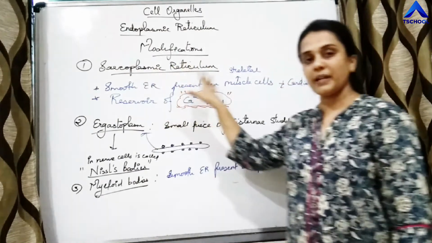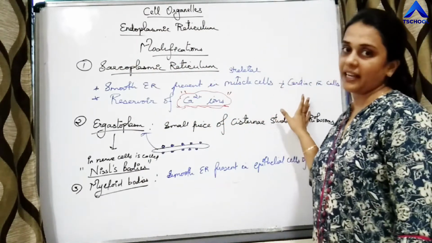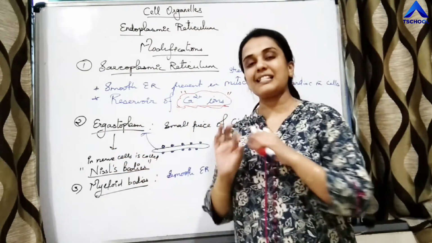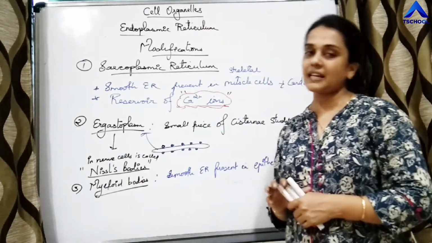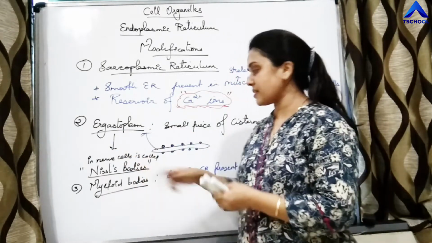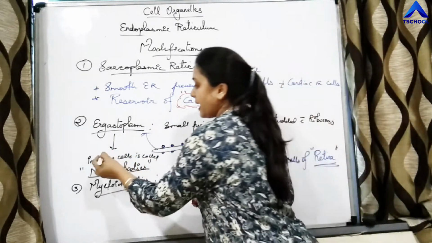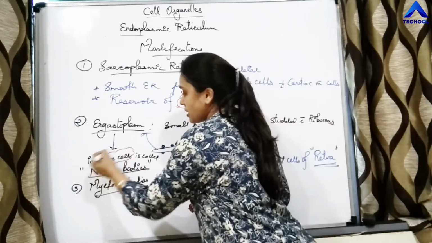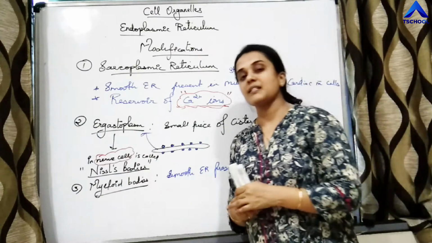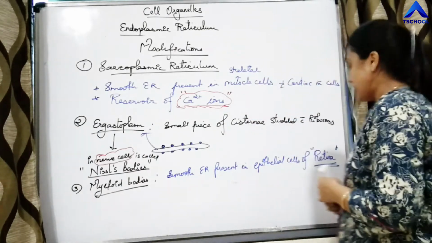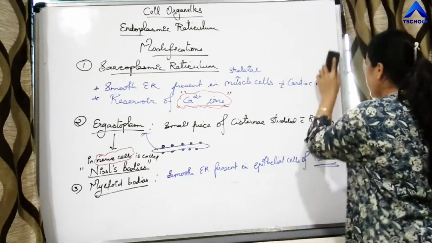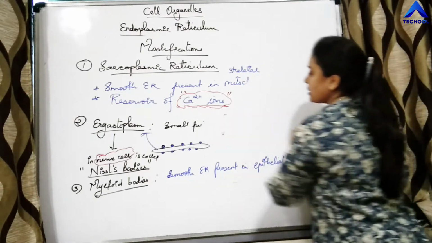Sarcoplasmic reticulum present in skeletal muscles and cardiac muscles, reservoir of calcium ion. Ergastoplasm, a single piece of flat cisternae studded with ribosomes. Nissl's bodies are nothing but ergastoplasm present in the nerve cells, right? Nerve cells will have Nissl's body. And myeloid bodies are nothing but smooth ER present in the epithelial cells of retina. So these are the modifications of endoplasmic reticulum.